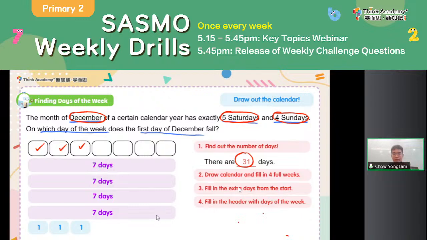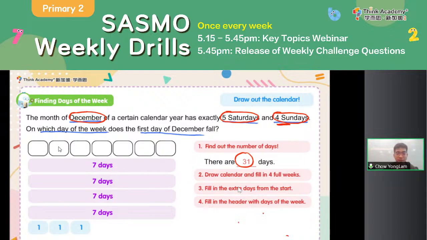week. Now, my question is, how do I know where to fill in Saturday? Aha, remember, I still have Sundays. I have 4 Sundays. So Sunday must be somewhere on the right of the calendar. Okay, I have 5 Saturdays somewhere on the left, 4 Sundays somewhere on the right.